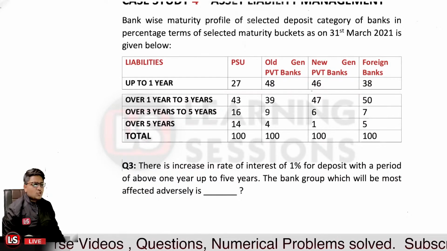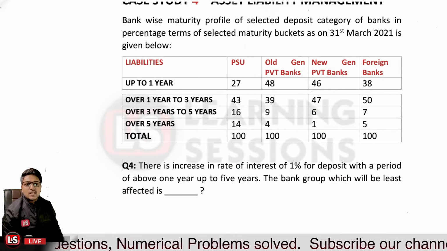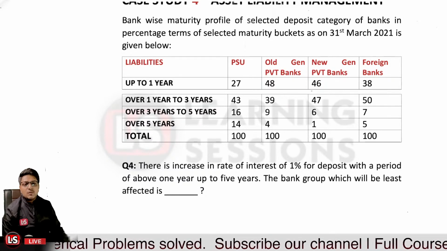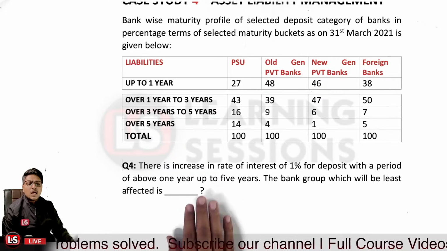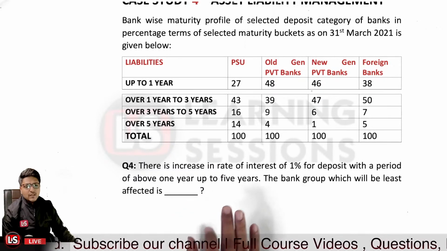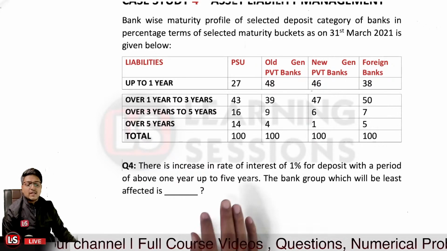That is related to question number 3. Next question, number 4, says there is an increase in the rate of interest of 1% on deposits with a period of above 1 year up to 5 years. The bank group which will be least affected. Now, which bank will be least affected? The one which has the lowest liabilities over that time horizon.